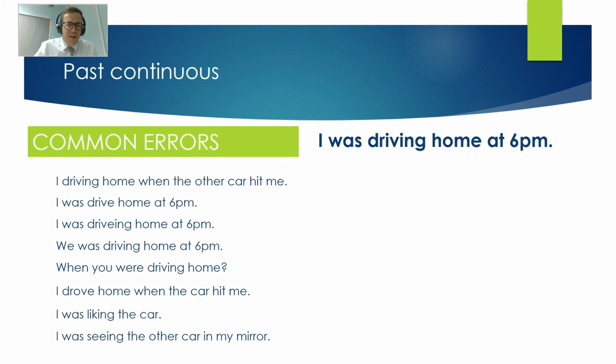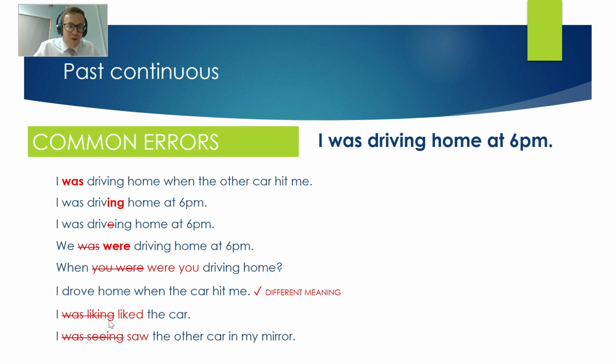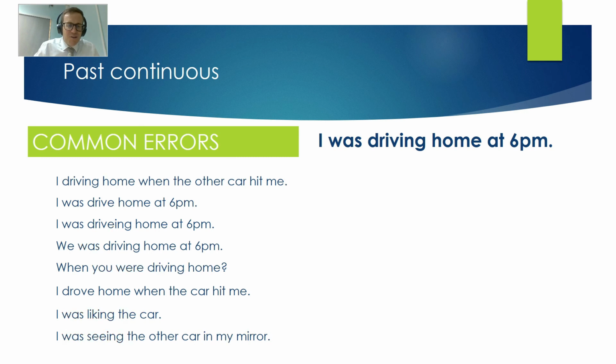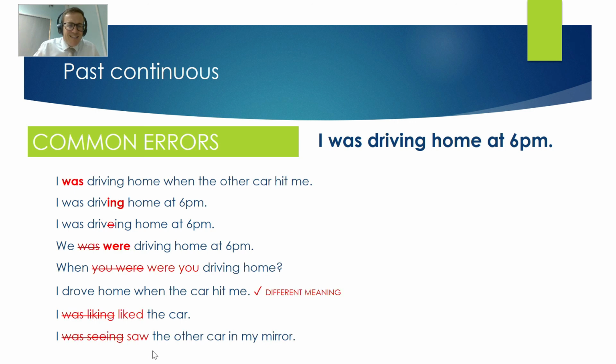Next one. I was liking the car. No, for like, it's like a state verb. We don't use it in past continuous, we use liked. I liked the car. And then a strange one that some people don't always see. I was seeing the other car in my mirror. Now the correct answer here is I saw the other car in my mirror.